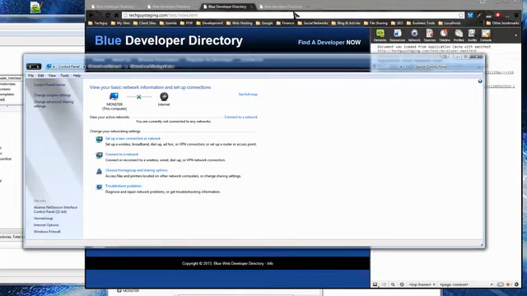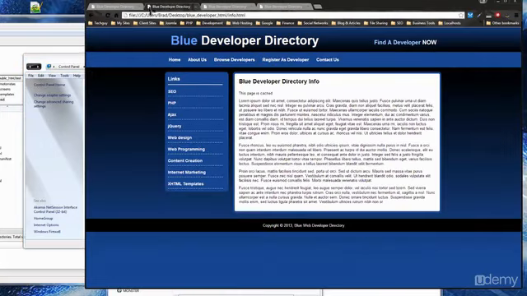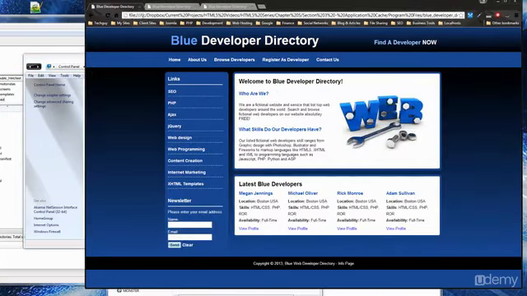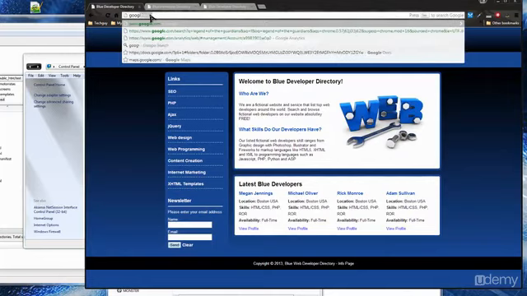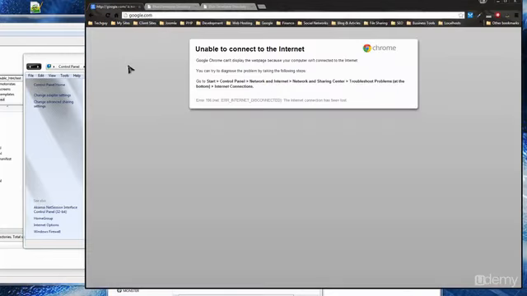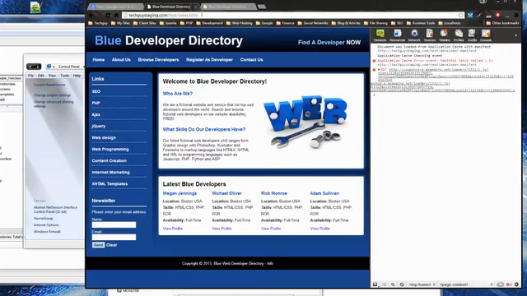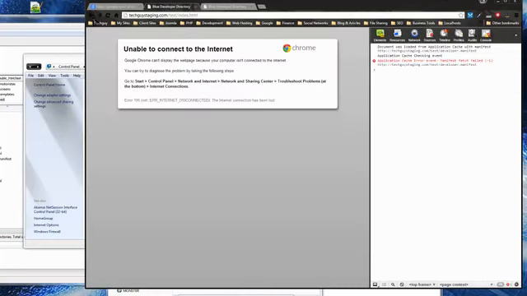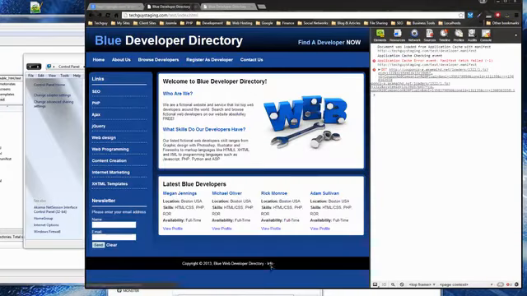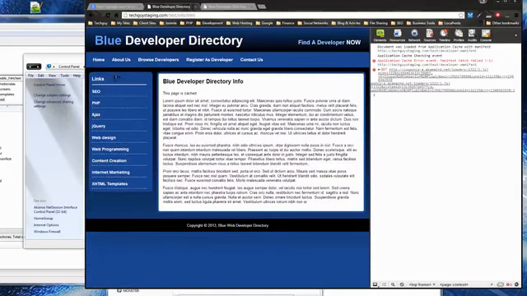Disable. And first let's try an external site. We'll say Google. So we're off the internet. And index HTML we can still view. Now About Us, nope. Browse developers, nope. Now the info page works, it's cached.